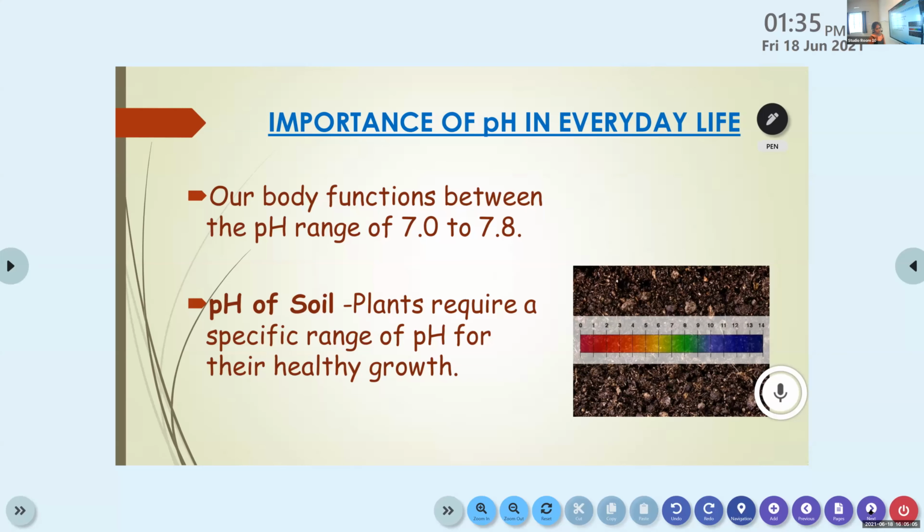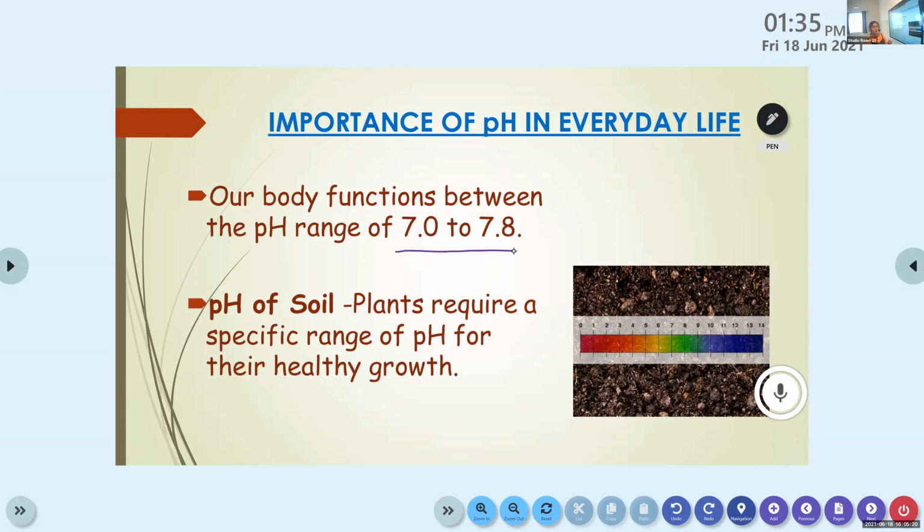So first, it is about our body. Our body functions between the pH range of 7 to 7.8.